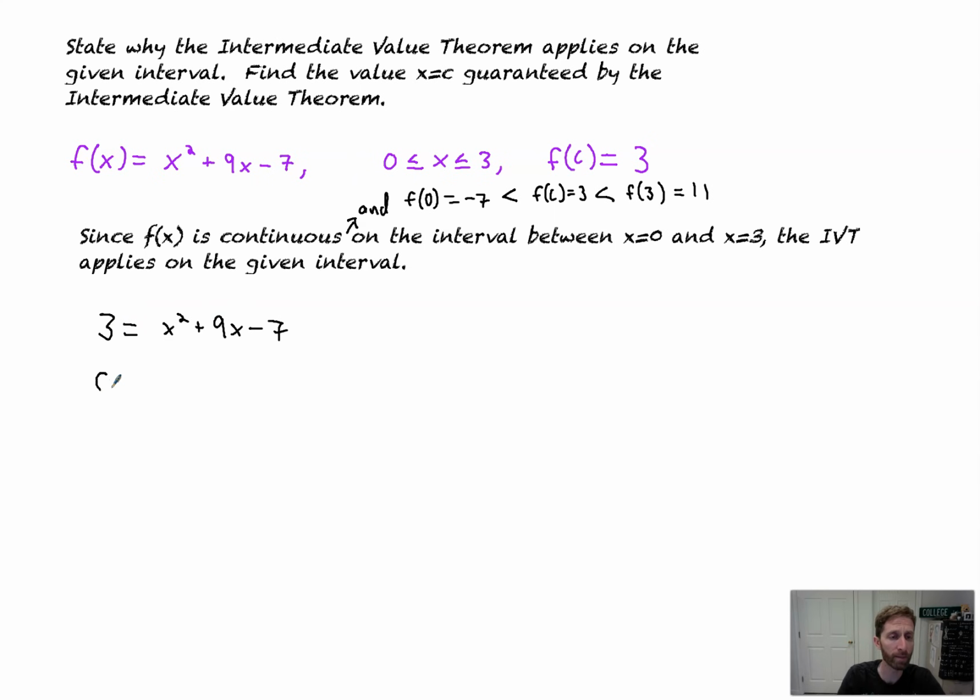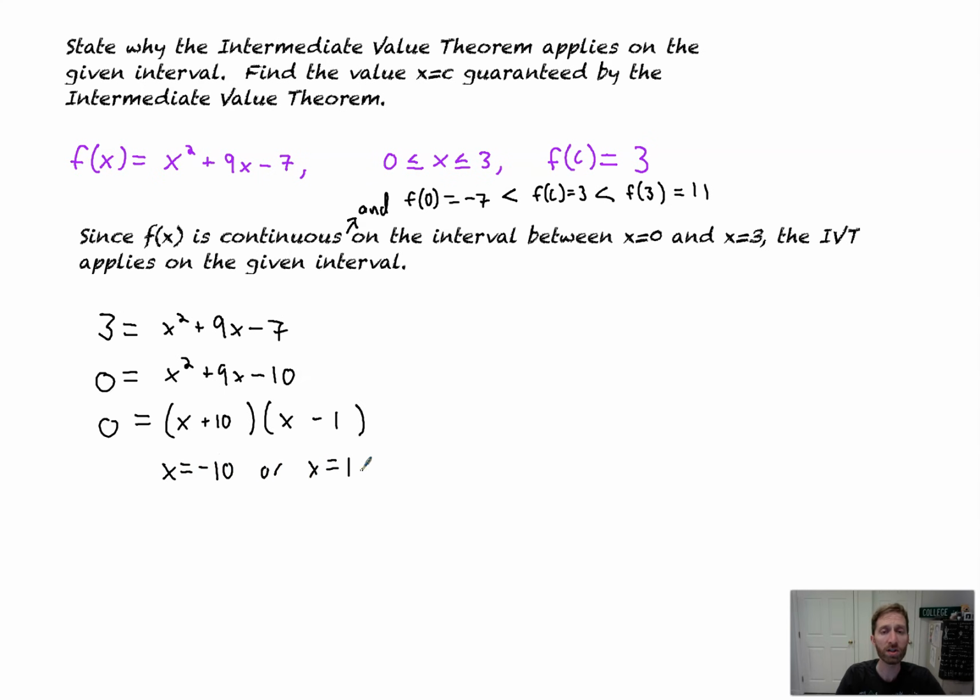You subtract 3, so we get x squared plus 9x minus 10. Then we're going to factor, of course. The numbers that multiply to 10 that combine to give us 9 would be, well, 10 and 1. That would be plus 10 minus 1. And we set each value equal to 0. Get x equals negative 10 or x equals 1.